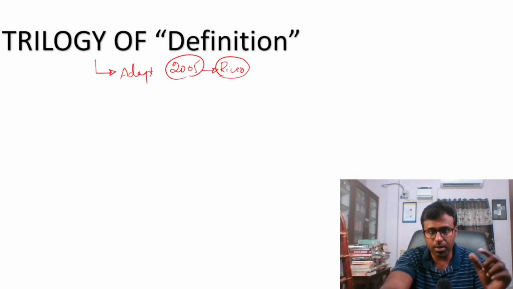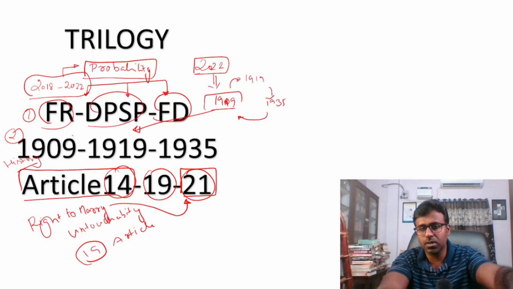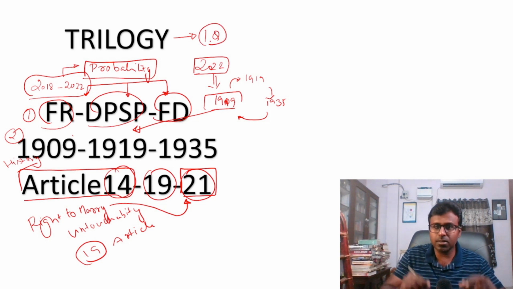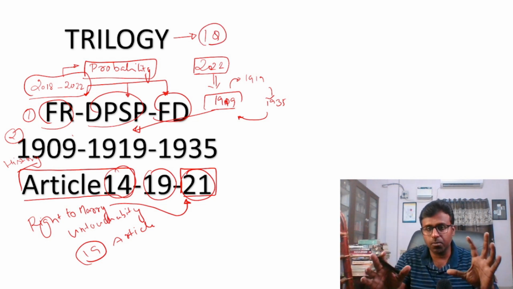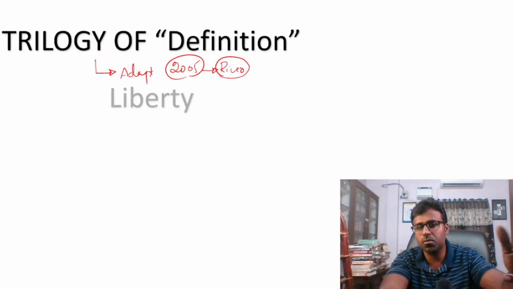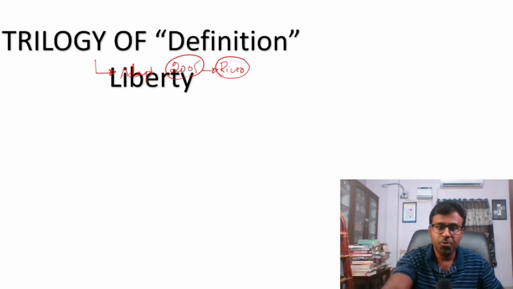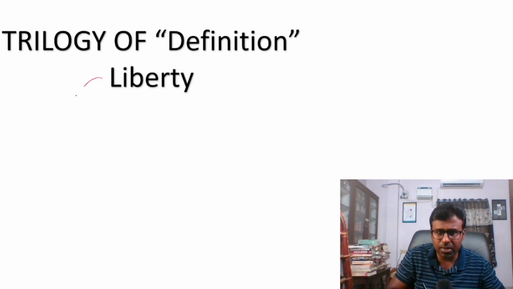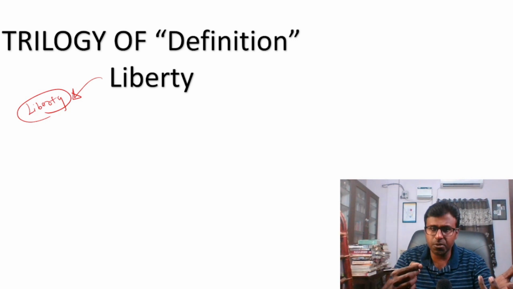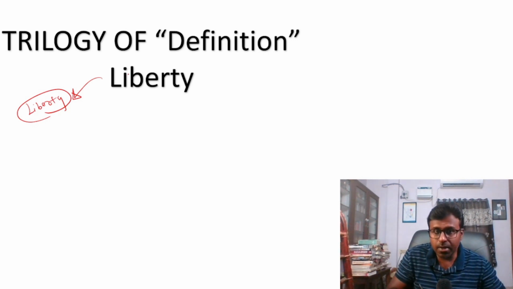As we spoke about this trilogy, each part will be about one question. That is how I am going to think about this framework. In this portion, the trilogy of definitions, I feel one question. In the last two or three years, the topic of liberty is coming. How do you protect liberty? What is the definition of liberty? And last time there was one term called committed judiciary.